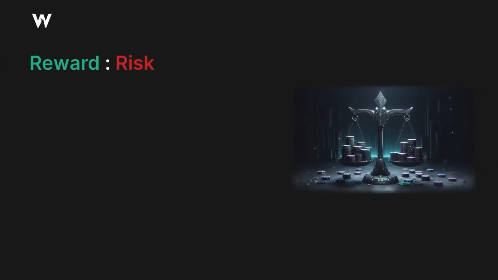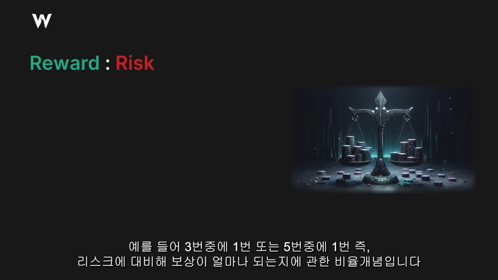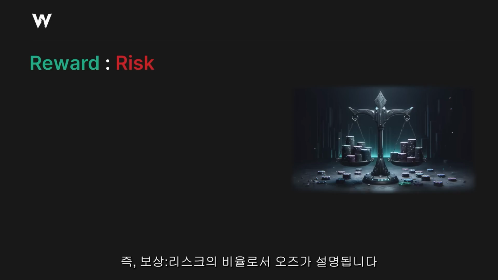So the way we express stuff as odds is reward colon risk. You're getting 3 to 1. You're getting 5 to 1. All this means is here's the reward. It is this much bigger or smaller than the risk. It's a ratio, right? That's how you express something as odds.